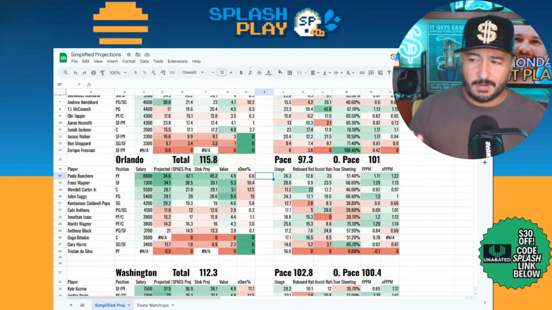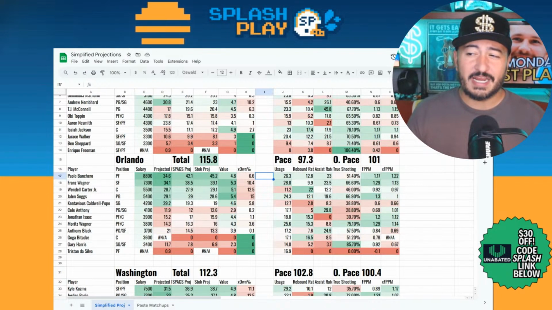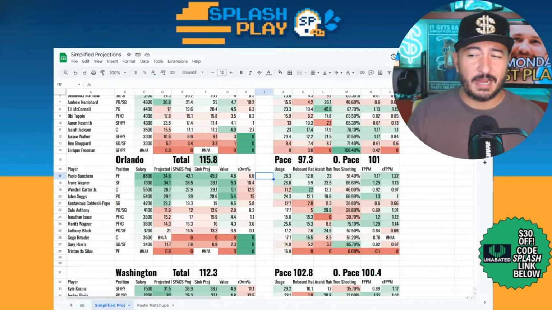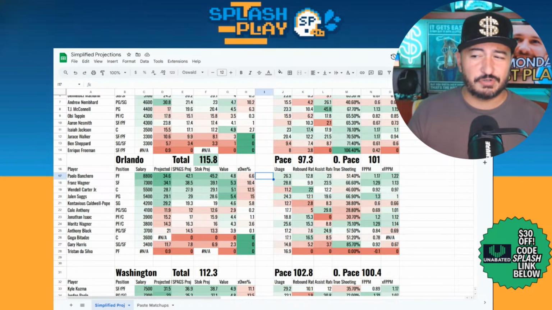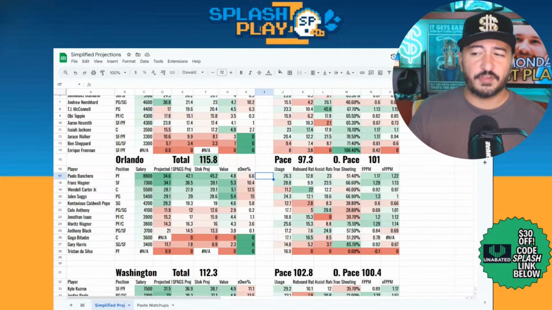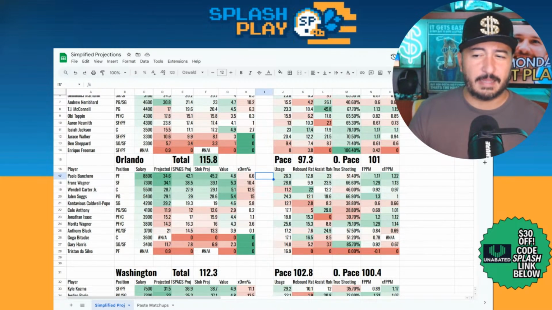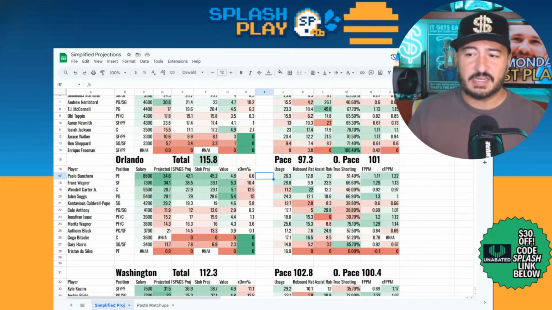I normally don't care about that very much, but for what it's worth right now, he's been shooting high usage, 29% usage rate, 67% true shooting for him as well. So the numbers look pretty good for Franz to start the year. And I feel like at that price tag, he's got a little room to exceed it in terms of scoring.